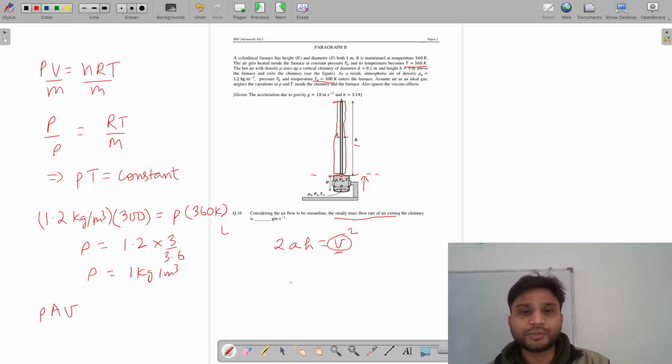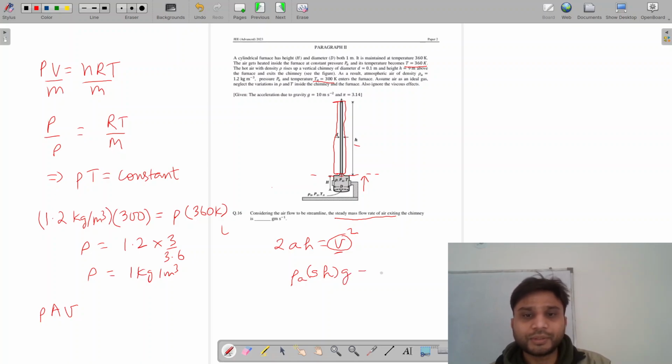To find that, we will say what is the buoyant force acting. The buoyant force is density of air, the cross-section area of the chimney, let's say it's some small s, then the height of the chimney, let's say h, and g.